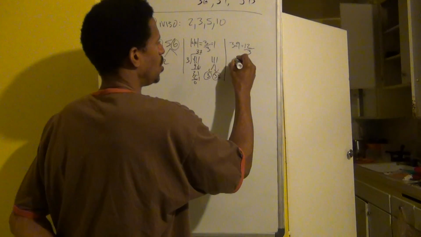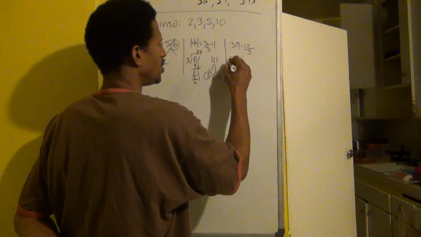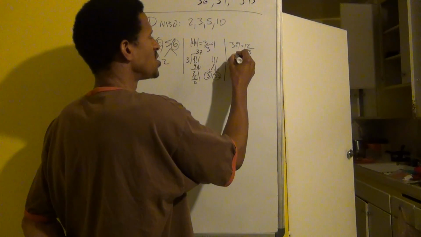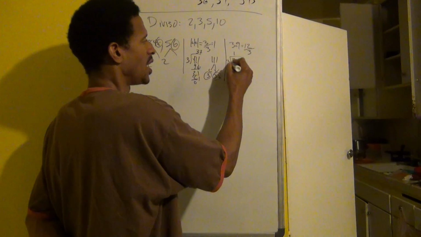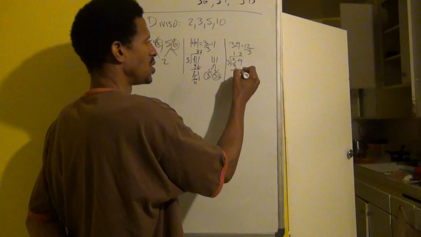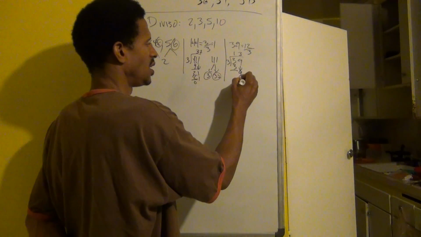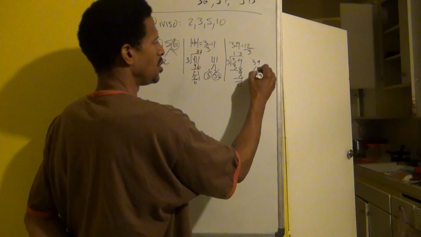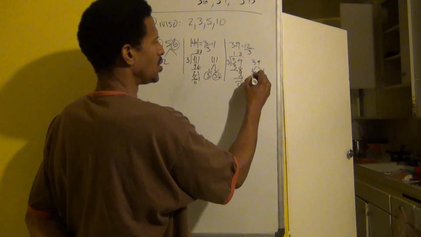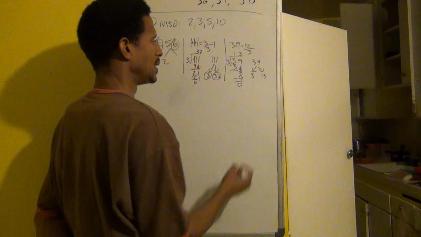So knowing that, we go here with 39, and I'll divide by 3. I can have 1 set of 3 go into 3 evenly, and I have 3 sets of 3 go into 9 evenly, then subtract. And so we find out that 39 can be prime factorized to 3 and 13.